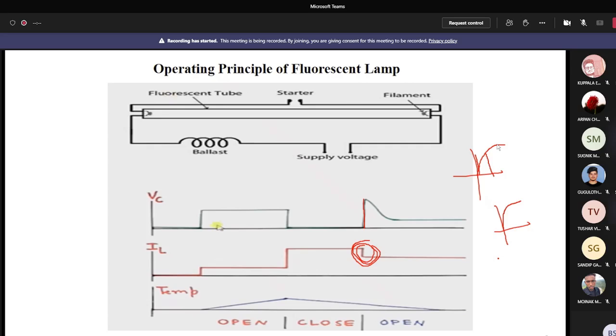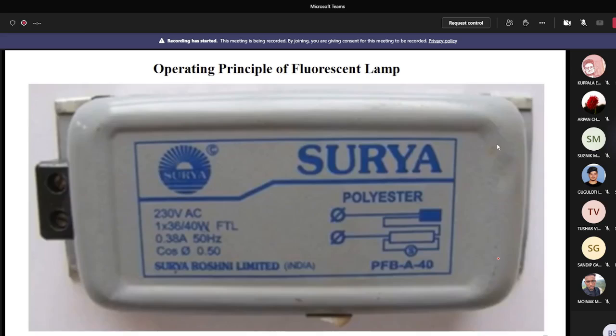Now it is already 9. How do I finish all the experiments? It is very difficult.